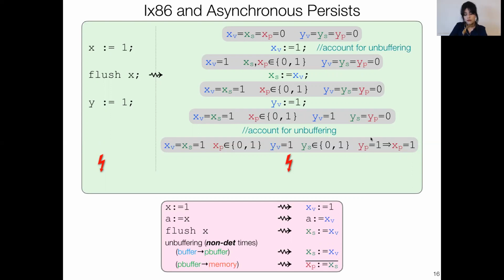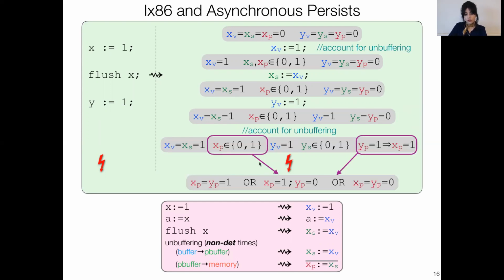So we get this invariant that says if YP is 1, i.e. YS being 1 has been propagated to YP, then XP must be 1, i.e. XS must have also been propagated to XP. Now with this invariant, I have exactly the behaviors that I wanted from before, the 3 cases as shown here.